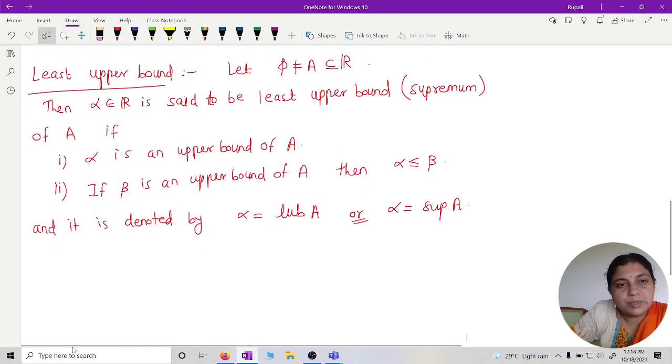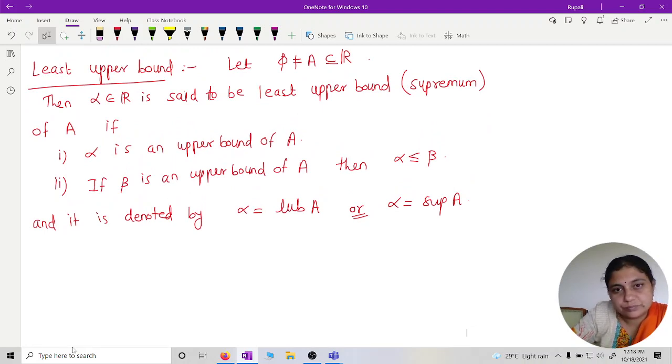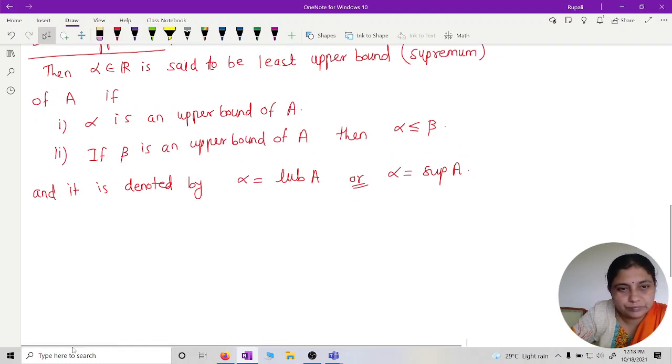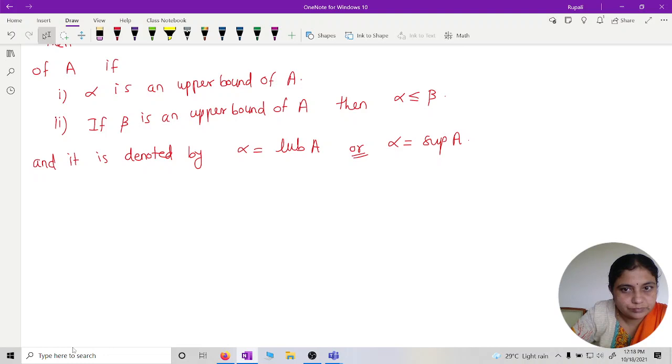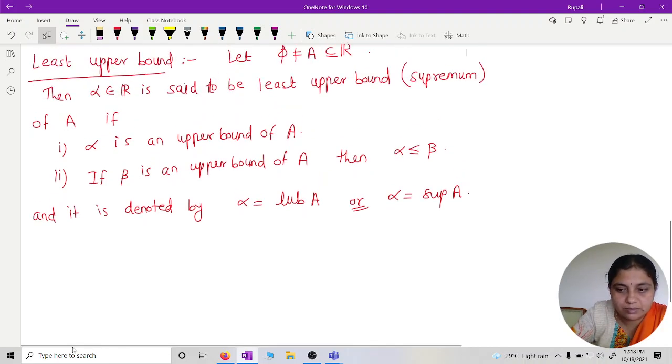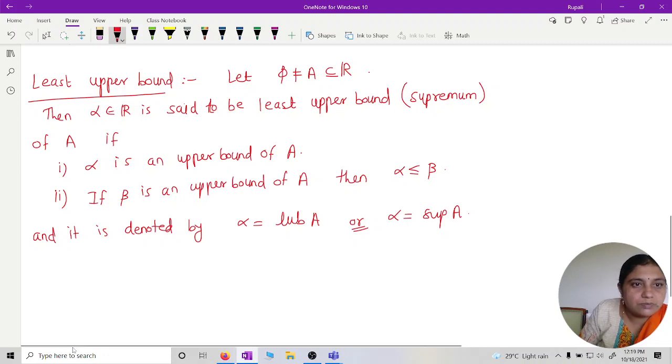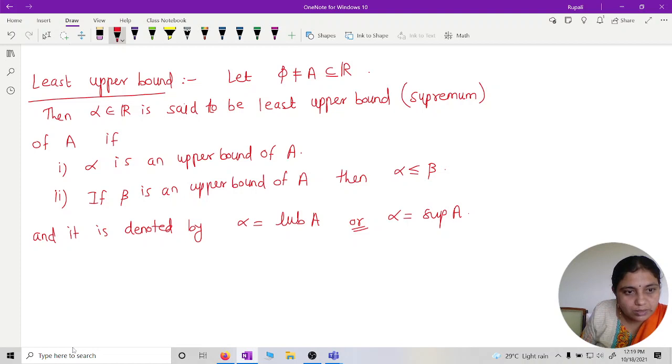So, do you know maximum of a set A? Yes, ma'am. First we will see an example, and then we will go to maximum. Just now we have defined least upper bound. Take the set 0, 1.